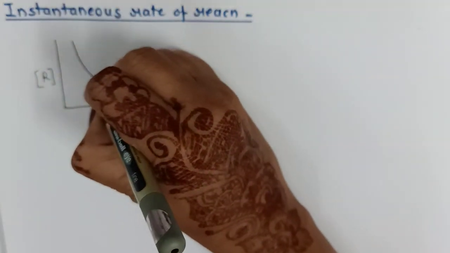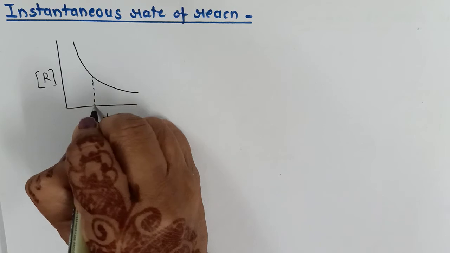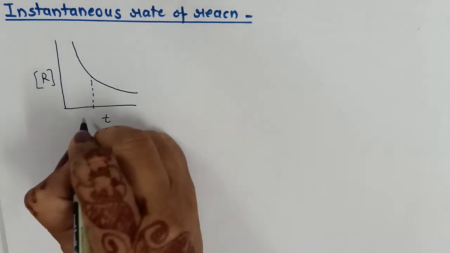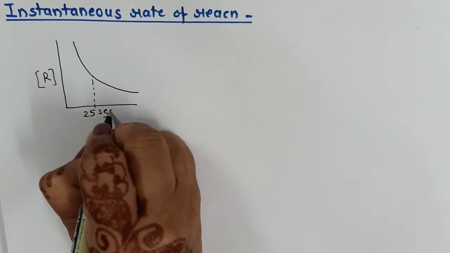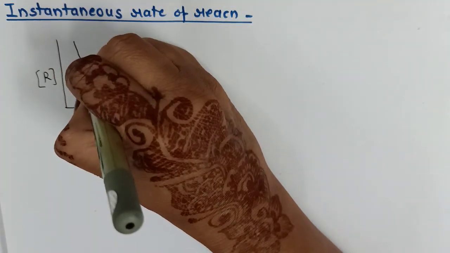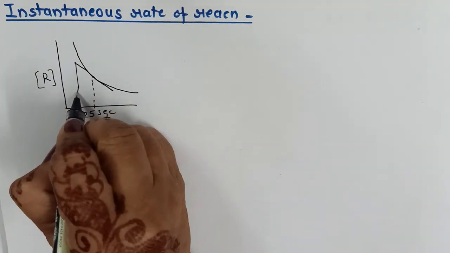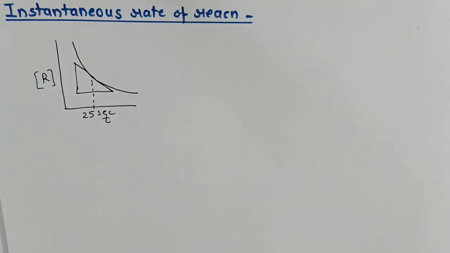As we know the nature of the graph, let's say I want to find out how much reaction has completed after 25 seconds. So here, I will plot a tangent, and by taking the slope of this tangent, we can find out the instantaneous rate.